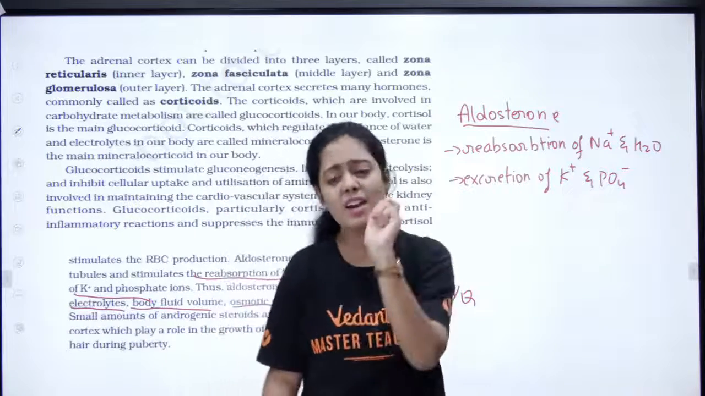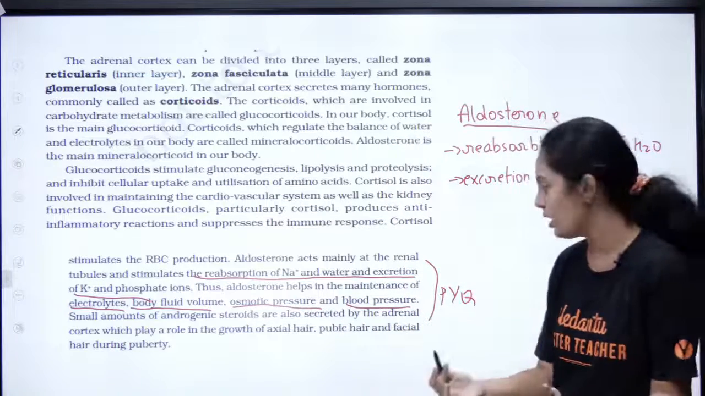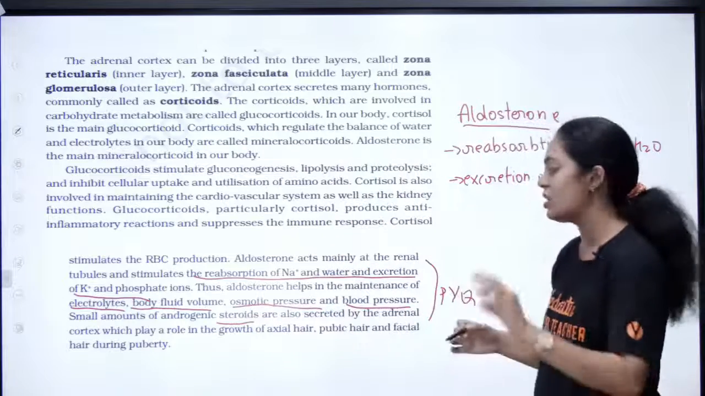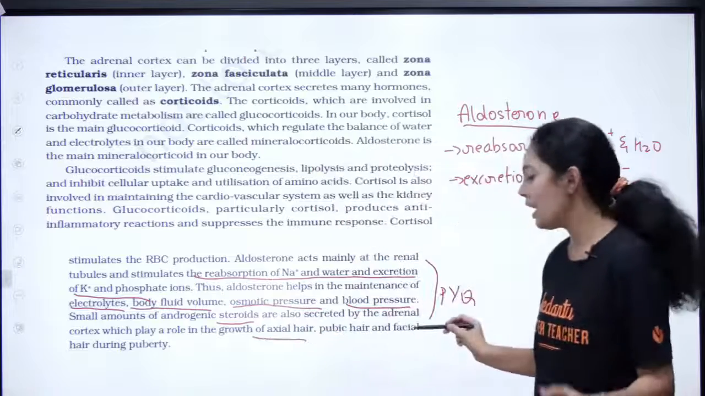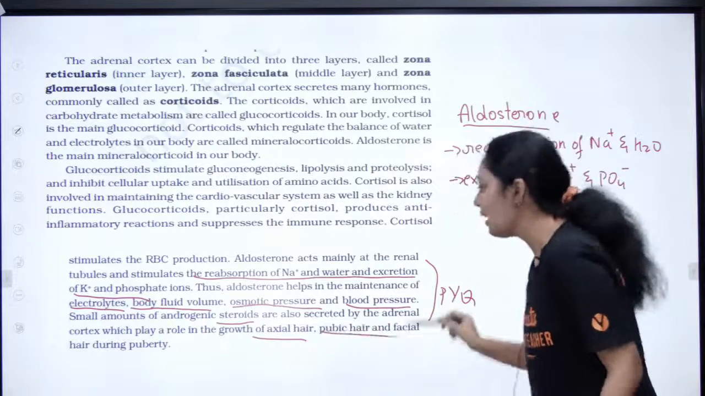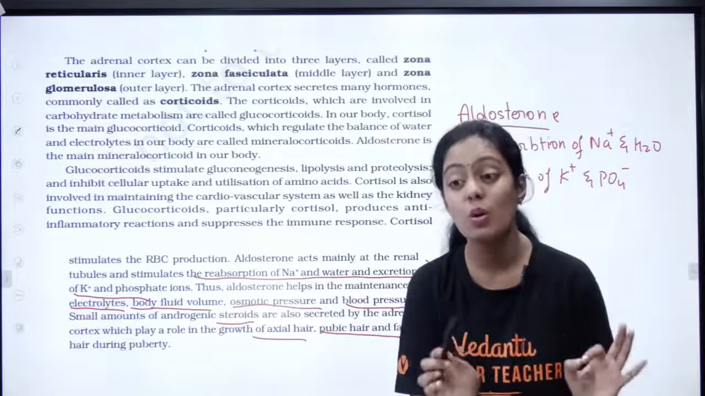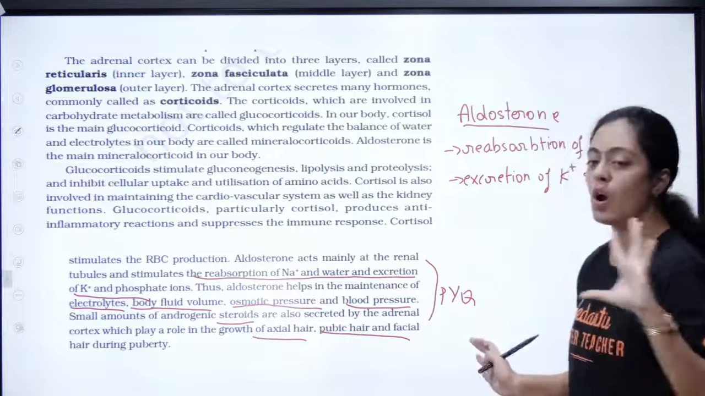Then a very small amount of androgenic corticoid. I already told you sex corticoids are also produced. They are steroid in nature, they are lipid in nature. So what is the function? Development of axillary hair, the underarm hair, pubic hair, facial hair during puberty. That is the function of your androgenic corticoid. So this is about your adrenal cortex.